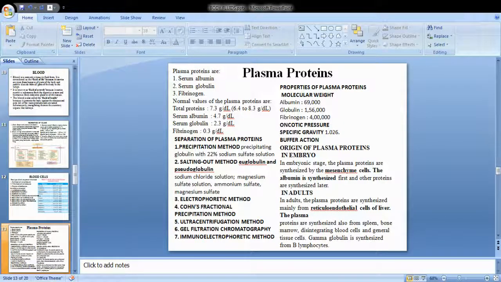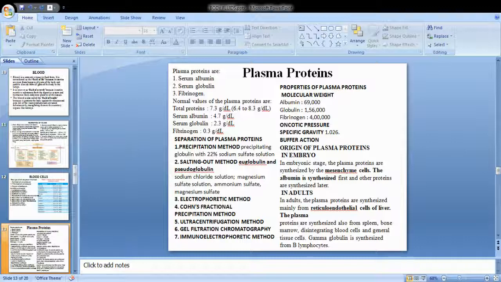Now, before going through the individual cells, we have to study the plasma proteins. You have told me that there are three important plasma proteins present. We'll have to study everything in detail one by one. First is the serum albumin, next one is the serum globulin, and fibrinogen. You know globulin, immunoglobulin. Immunoglobulins are very important for the defensive function of the body, whereas fibrinogen is very important as a clotting factor, for hemostasis of the blood.